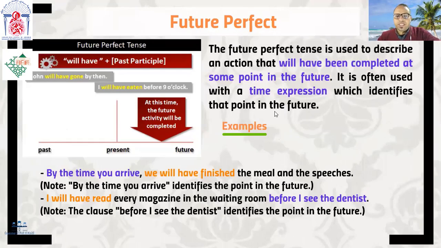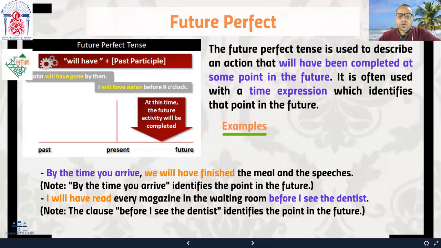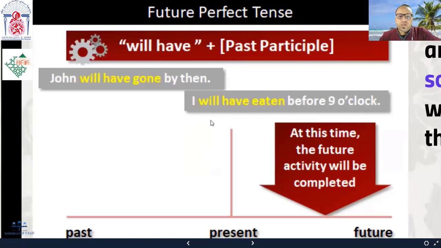Now the future perfect. When or in what cases do we use the future perfect? The future perfect tense is used to describe an action that will have been completed at some point in the future. It is often used with a time expression which identifies that point in the future. Okay? At this point, I think the definition is not very clear, but if we take a look at the illustration here, we'll get what the definition means.